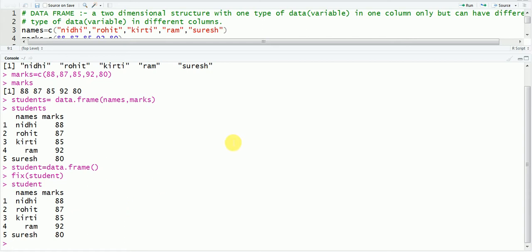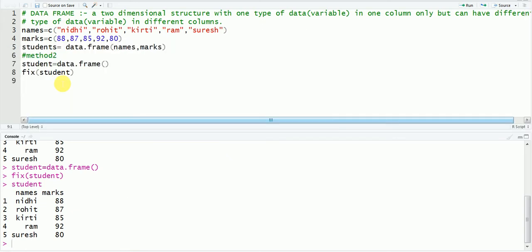So let me just pause. Now suppose you want to extract only one column of this data frame. Fine. Whether you want names of all the student or you want marks of all the student, so you only want one column. How will you extract? So it is easy. First of all, you should type the name of your data frame you have. So student, this is our data frame. I am really very bad in English. Student. So this is student, and then write dollar sign.